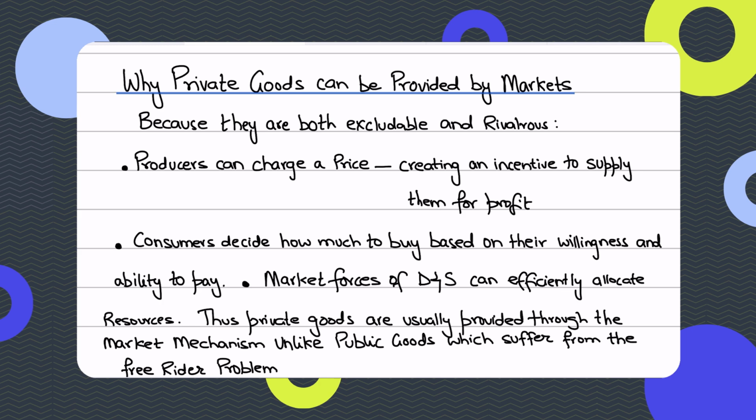Because they are both excludable and rivalrous, private goods can be effectively provided through the market mechanism of demand and supply. Since producers can exclude non-payers from consumption, why and how? Because they're able to charge a price for these goods. So they can exclude non-payers from consumption, and obviously this creates a profit incentive for firms to produce and sell such goods, right?